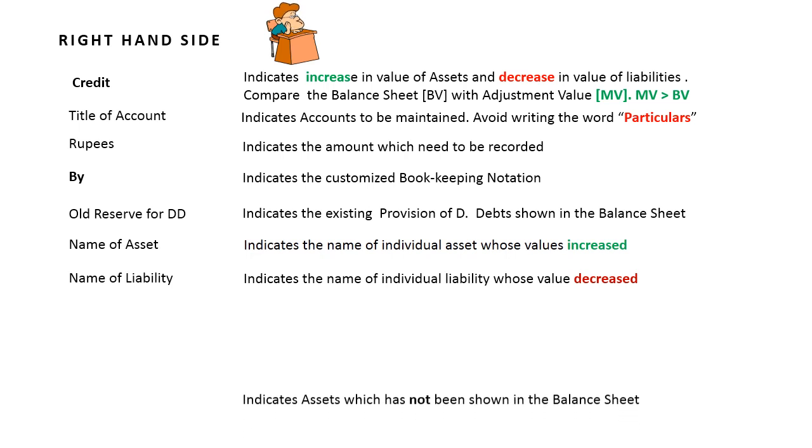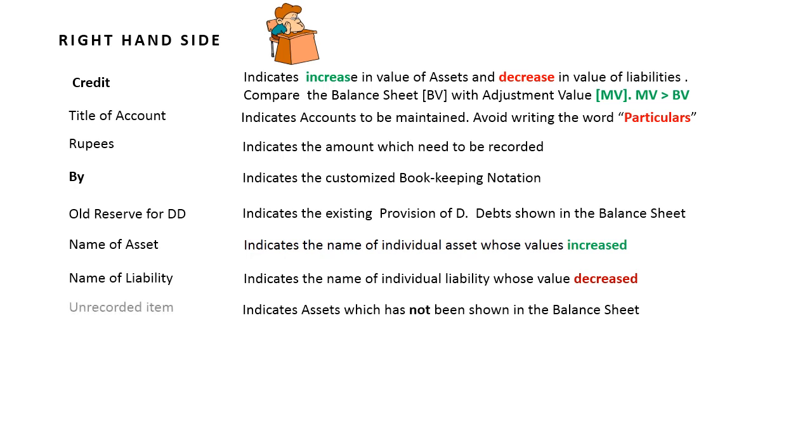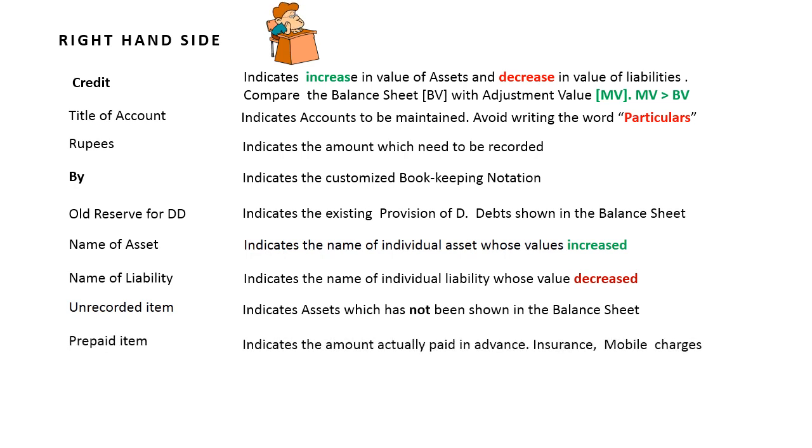Normally it pertains to trade creditors. Indicates an asset which has not been shown in the balance sheet, an unrecorded item. That is, you may bring in your personal assets, that is furniture, motor car, mobile phone, typewriter, whatnot and whatnot. Prepaid items which have not been incorporated, such as the insurance premium, mobile charges. Grand total.